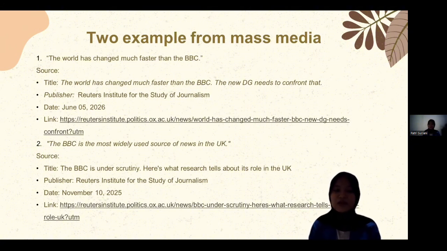The date is November 10, 2025. The sentence is: the BBC is the most widely used source of news in the UK. So we can see this uses most widely. So this uses grammar pattern number 3, superlative degree, because the thing is compared with many things.